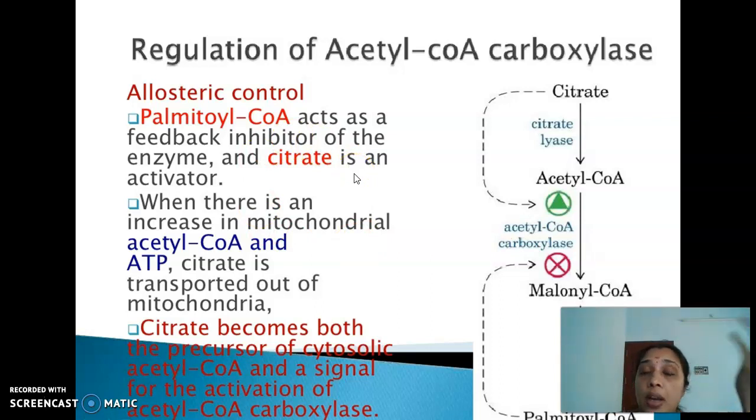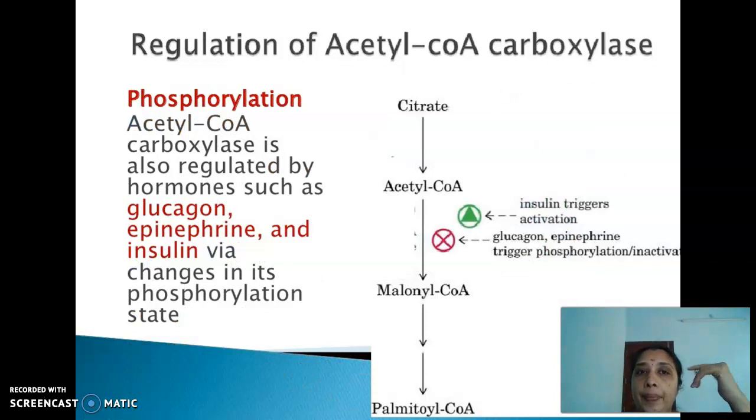Like PFK1 will be inhibited. So citrate becomes the precursor of cytosolic acetyl-CoA and a signal for the activation of acetyl-CoA carboxylase. So the quantity and concentration of citrate matter. Then phosphorylation, which we have already discussed, that is glucagon, epinephrine, etc. carry out the phosphorylation.